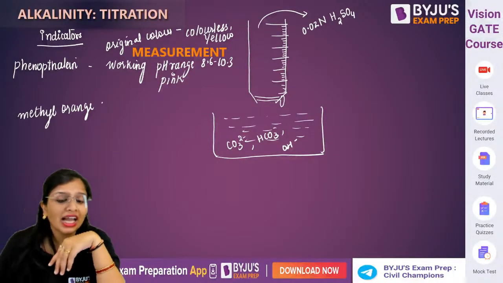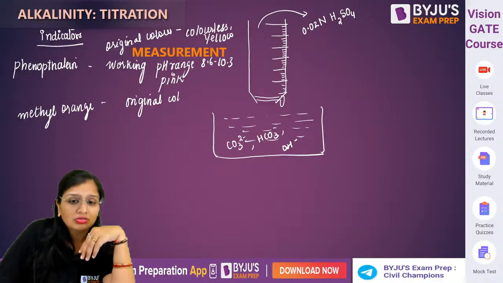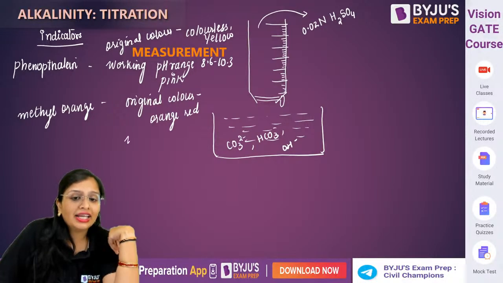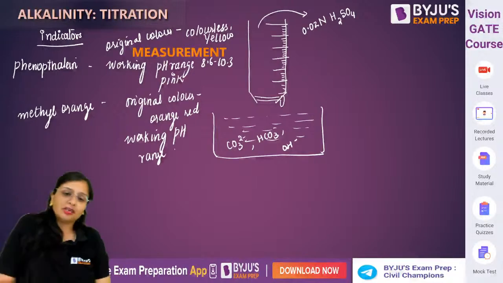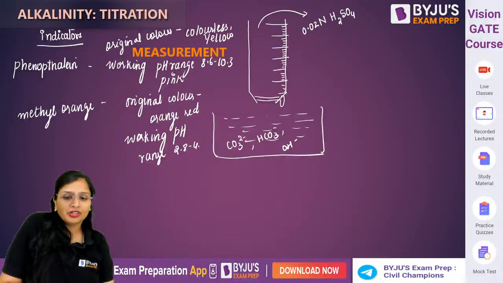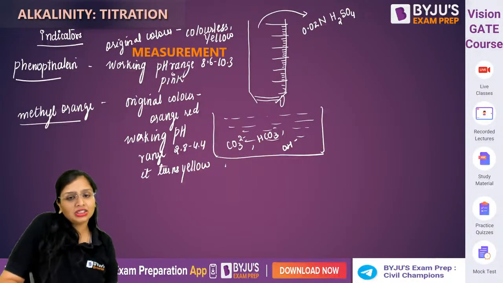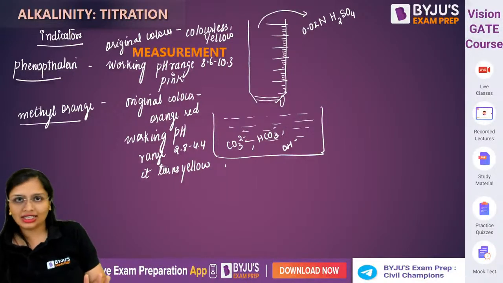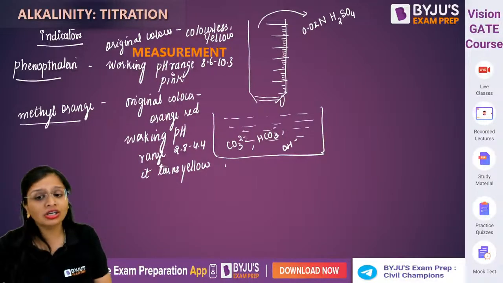When you talk about methyl orange, the original color of methyl orange is orange red, and its working pH range is 2.8 to 4.4. In this range, it turns yellow. So these two are the indicators you should know about before we start the experiment. Clear? Now let's move on.